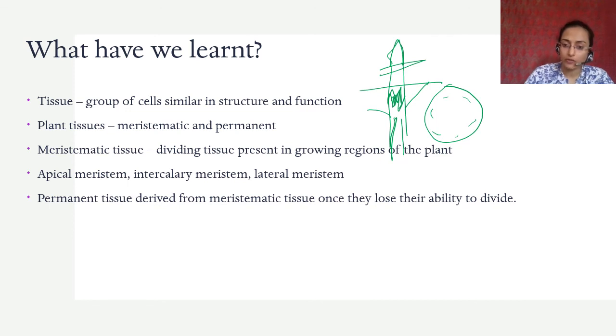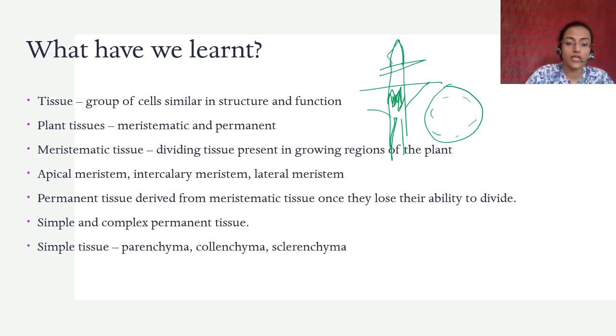Permanent tissue is derived from meristematic tissue once they lose their ability to divide. All of these permanent tissues that you saw, parenchyma, collenchyma, sclerenchyma, aerenchyma, chlorenchyma, then you saw xylem, you saw all these different cells of the xylem, you saw phloem, none of them can divide, right? They have lost their ability to divide, and if they need to be replaced, then a meristematic cell will come and take up their role. They are simple and complex permanent tissues.